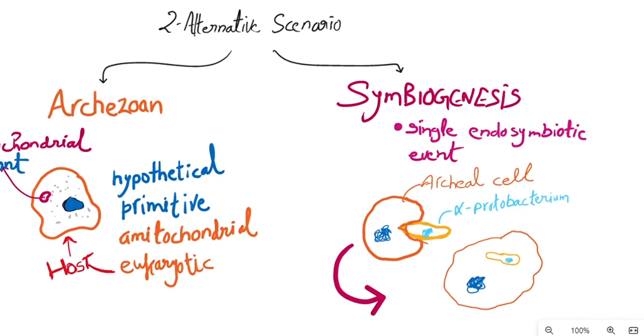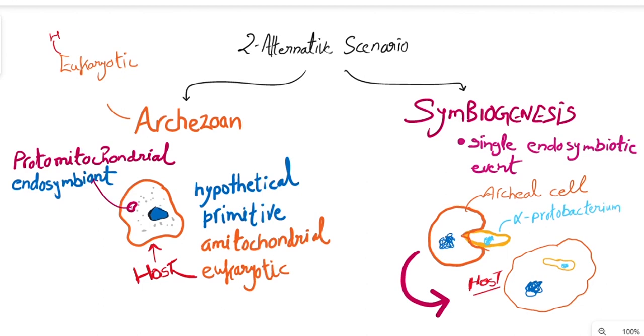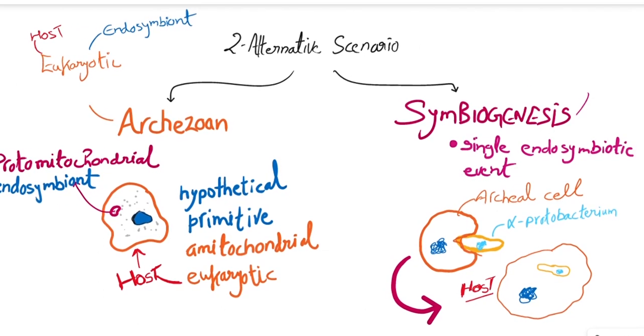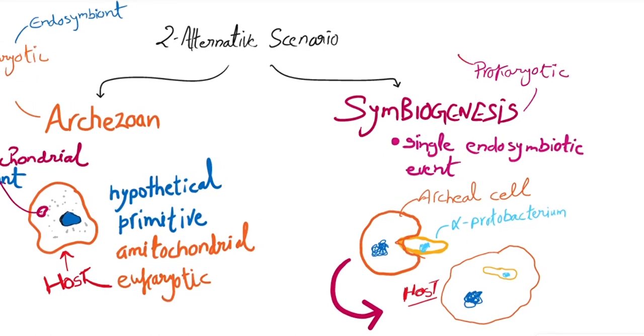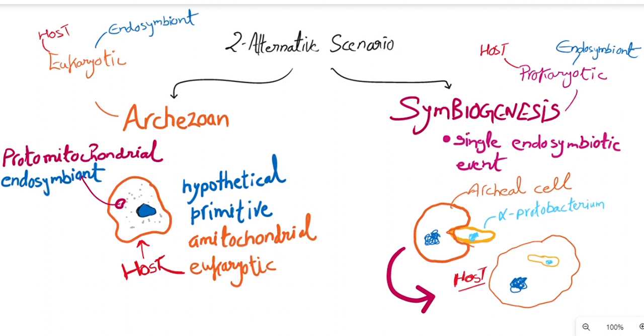This is the main difference between the archaeozoan scenario and symbiogenesis hypothesis: in archaeozoan scenario, both host as well as endosymbiont were eukaryotes, and in symbiogenesis hypothesis, both host as well as the endosymbiont, which was engulfed by that host, are prokaryotes. Okay, although these are mere theories, they explain the origin of mitochondrion as well as the chloroplast to a quite good extent. These hypotheses are amazing.